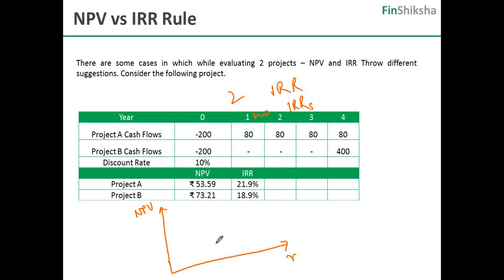So effectively, let's look at this curve. Let's assume a project has this curve. This point where NPV becomes 0 is effectively the IRR. This point where the discount rate becomes 0 is effectively the sum of undiscounted cash flows. Fine. So effectively, this is what is known as the NPV profile.